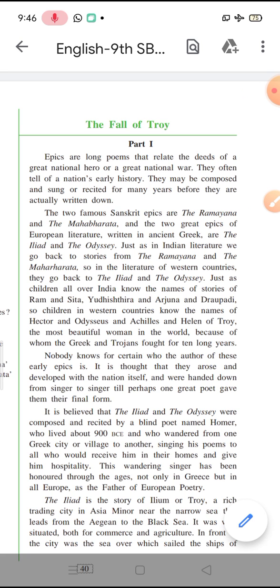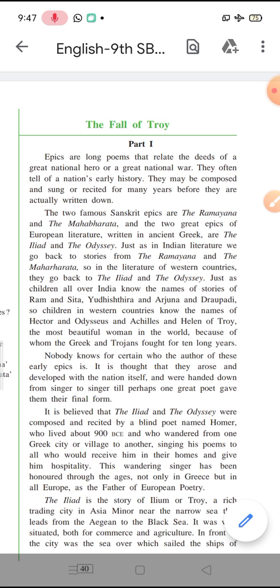The War of Troy is also known as the Trojan War, which was between Greece and Troy. So it was between the city of Greece and the city of Troy. In this lesson, the people of Greece are known as Greeks, and the people of Troy are known as Trojans. So before we begin with the lesson, let us understand the main characters of this lesson.